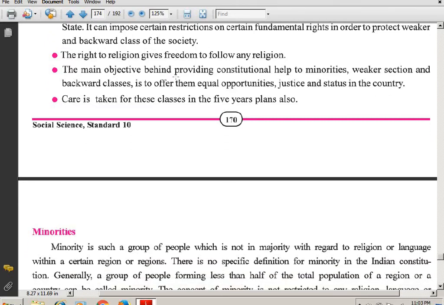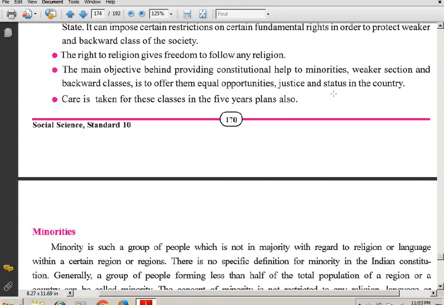The main objective behind providing constitutional help to minorities, weaker sections and backward classes is to offer them equal opportunities, justice and status in the country. We already saw this point. So students, what is the main objective?